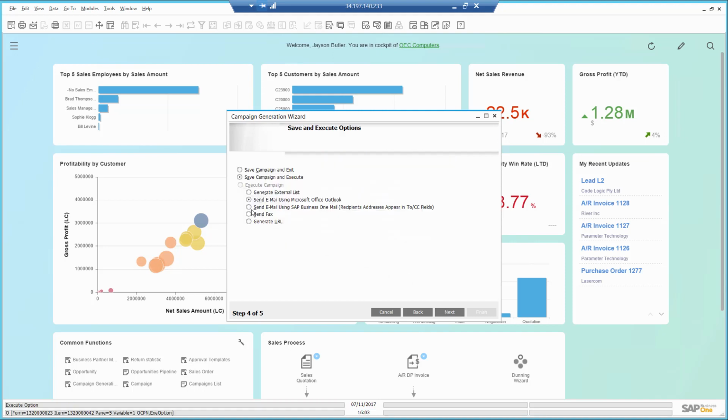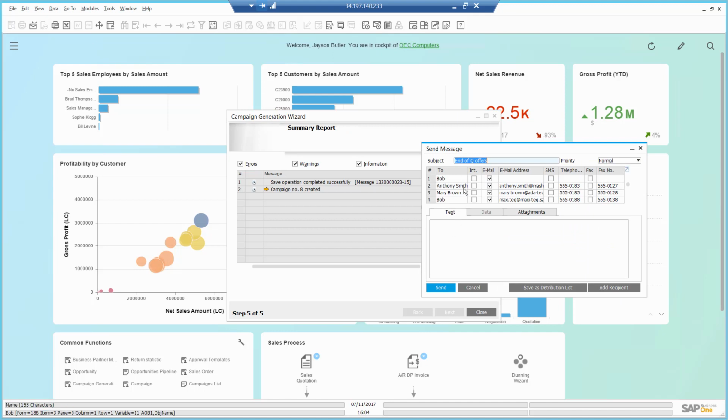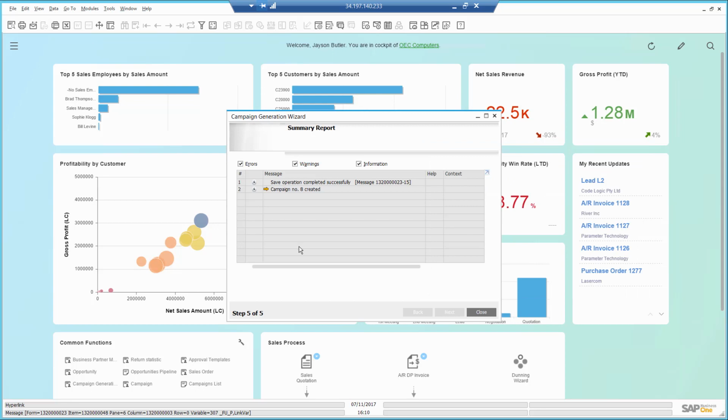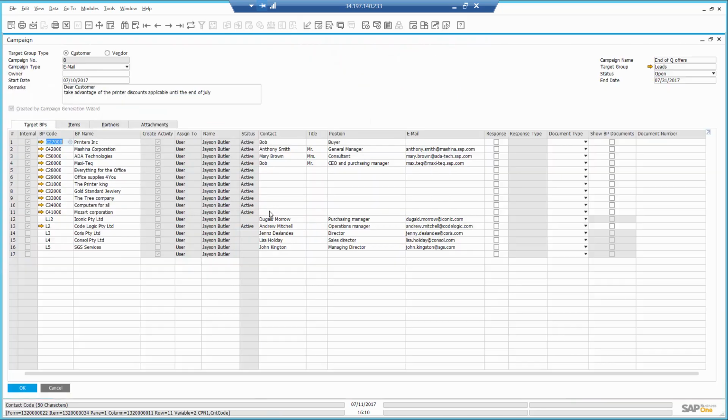In the next step, I choose to send it using the SAP Business One mailer service and create the campaign. I just need to confirm the email addresses and send. I heard back from my customer Maxitech. I open the campaign and identify I received a response from the customer. This way, at a later stage, I can analyze the effectiveness of my campaigns.